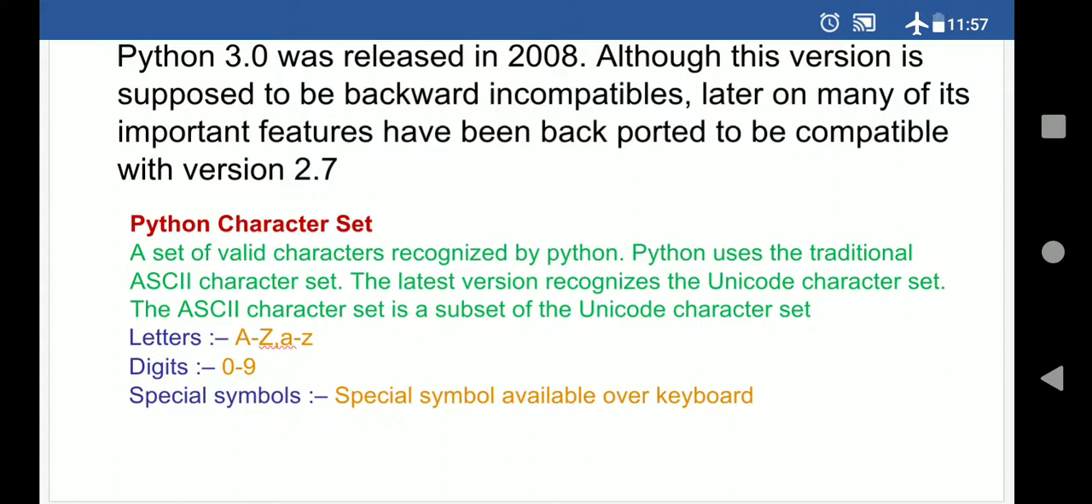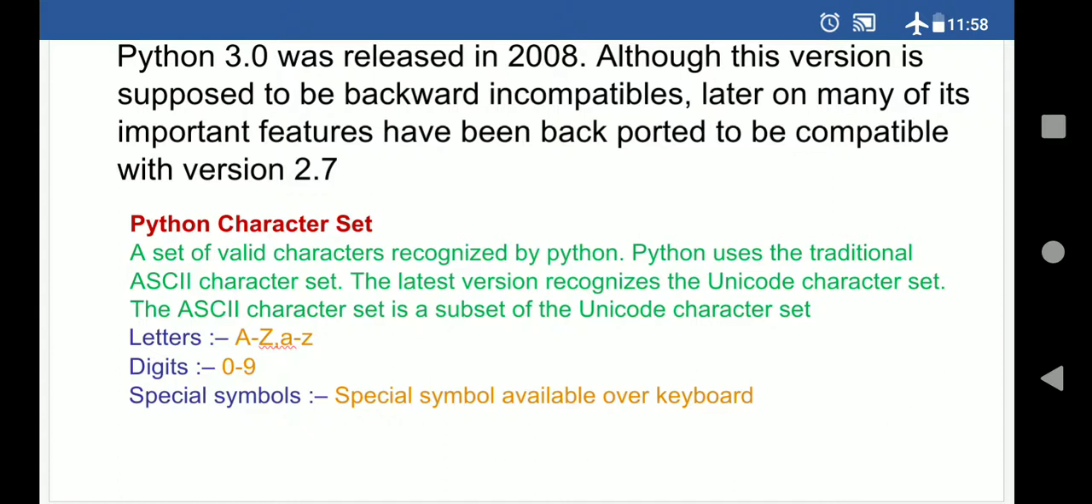Now, as you can see, Python supports the latest, Unicode, in which everything already comes, because the ASCII character set is a subset of Unicode. Obviously, ASCII was developed first, and after that Unicode was developed. So ASCII is a part of the Unicode character set.